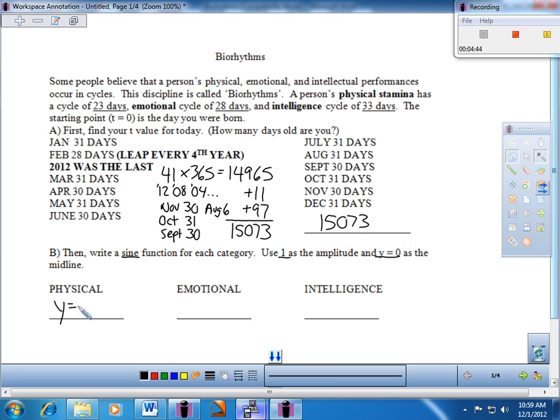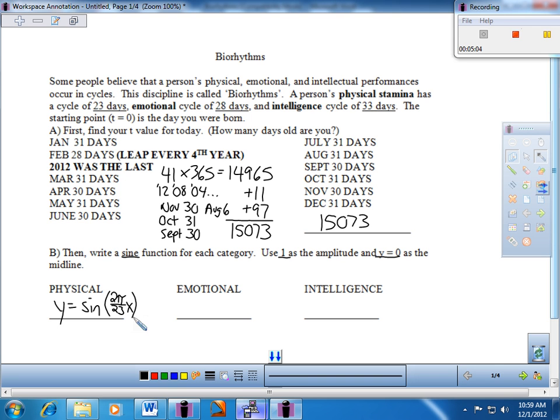So everyone, on your paper, let's go ahead and get your biorhythm results. That's going to be the dependent variable here. That's going to be our y. Amplitude is 1, so I'm just going to go right to the sine. And remember the b value, everybody. Good little quick review, of course: 2 pi over the period. So 2 pi over 23, and then times x.